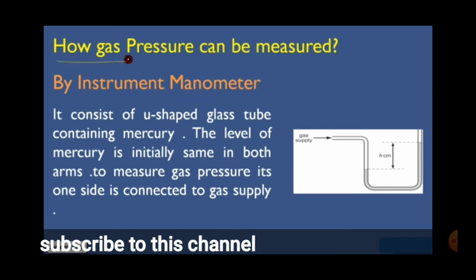How can gas pressure be measured? By an instrument called a manometer. They will ask this in one word. It consists of a U-shaped glass tube containing mercury. The level of the mercury is initially the same in both arms. To measure gas pressure, one side is connected to the gas supply. Now look at the figure. A pipe is connected with the U-shaped glass tube and gas is flown.